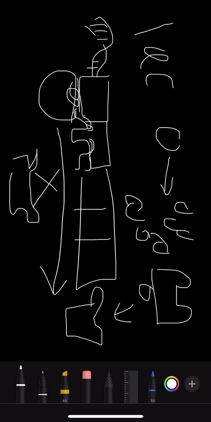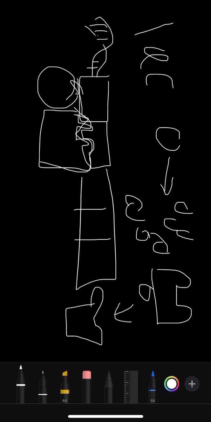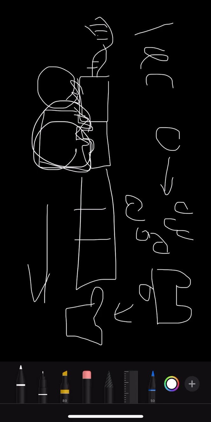But when lactose is absent, then the repressor just remains active and attached to the operator. And this prevents RNA polymerase from binding to the promoter. And since it's kind of blocking the pathway, neither transcription nor translation occurs.